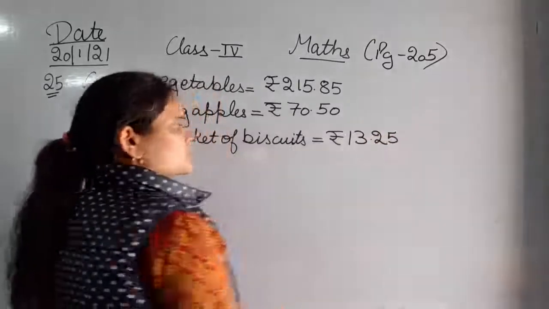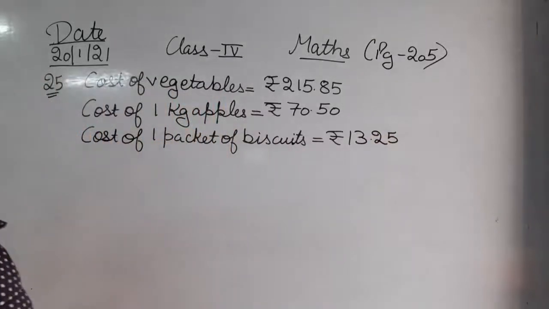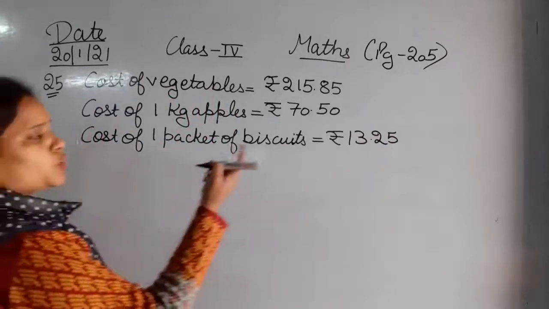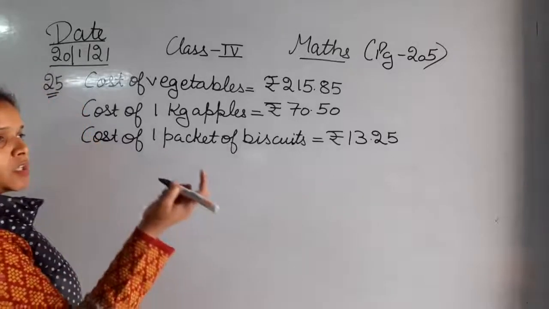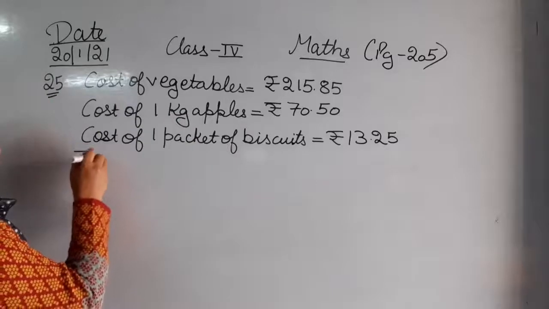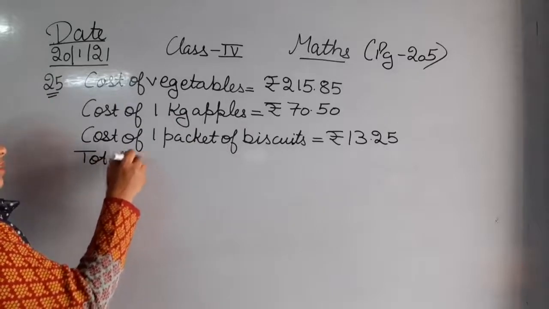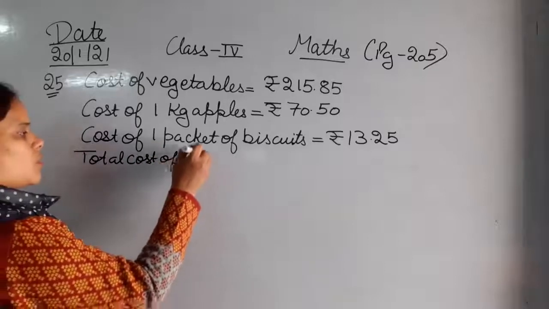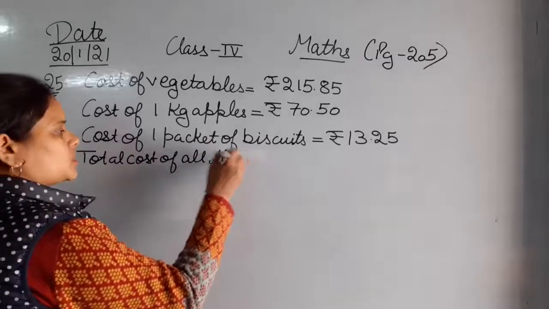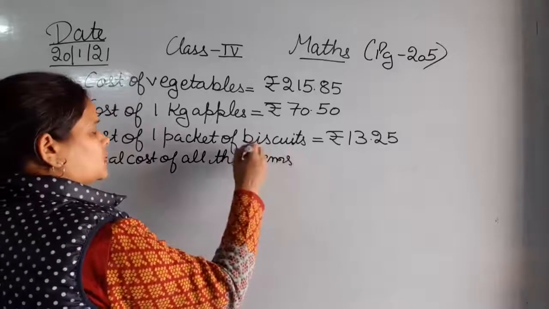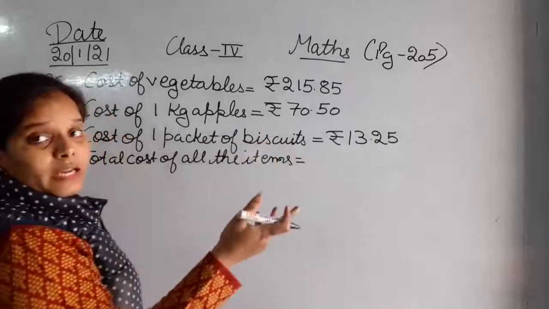So this is the cost of one packet of biscuits. Now the first thing that we will do is find out the total cost of all the items. The total cost of all the items we will find by simply adding them all.